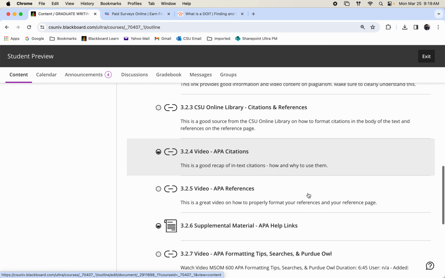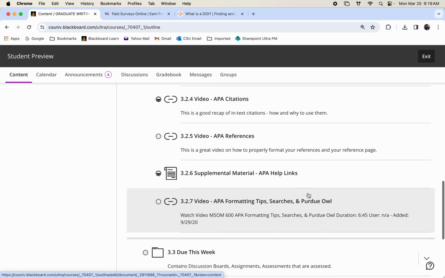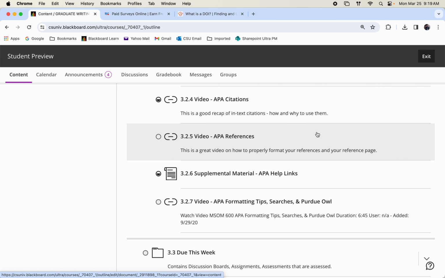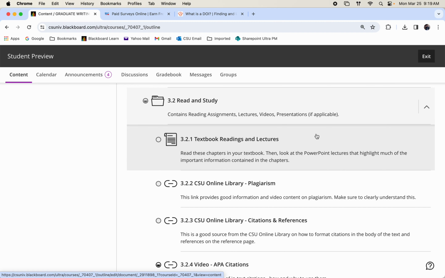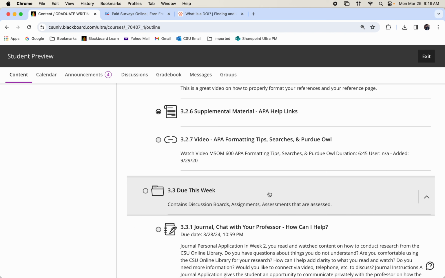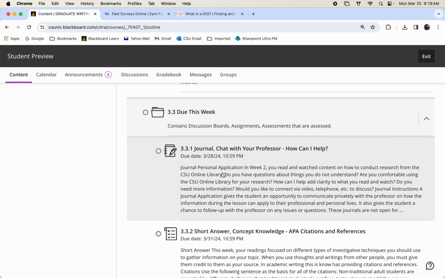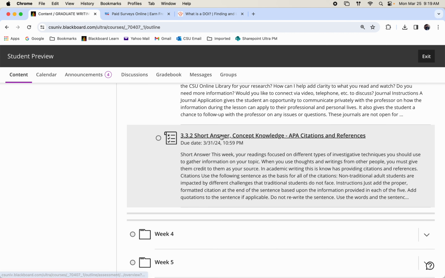I'm trying to provide a firm foundation for you in APA as well as research before you actually start writing. So make sure that in Read and Study this week that you look at and use all this information. All right? So if we go down to do this week, you'll have your journal where you're going to be chatting with me about any challenges or any helps that you need. So make sure that we take full advantage of that, because that's what it's there for.